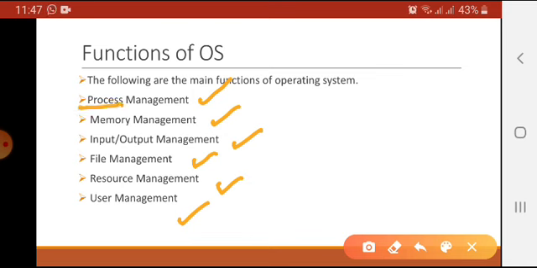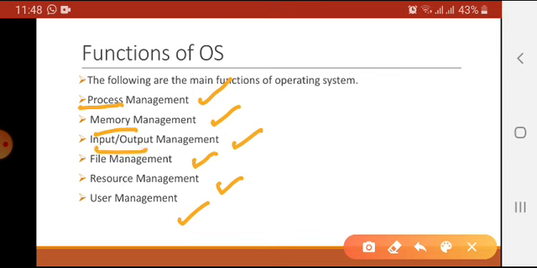Like process management is going to be used for the processes. The operating system is going to manage all the processes that are being created in any computer. Then memory management, in memory management it focuses on memory. It will look for the free space and whether there is any space available for the file. It will check the file size and the memory size available.